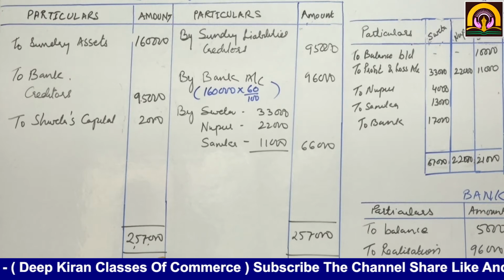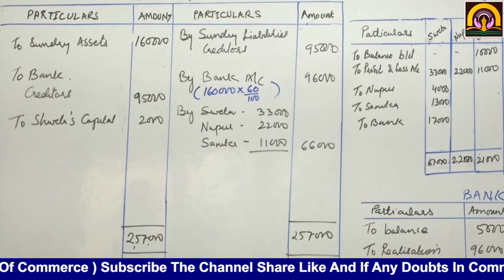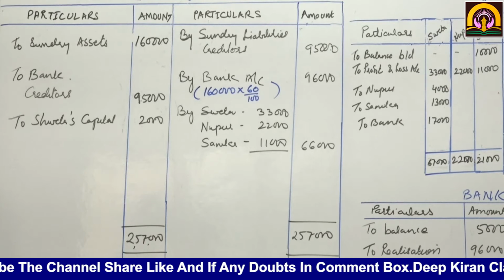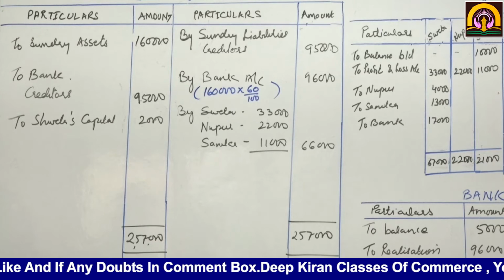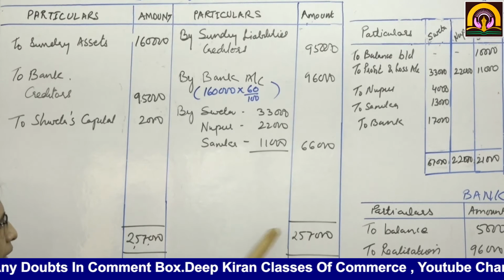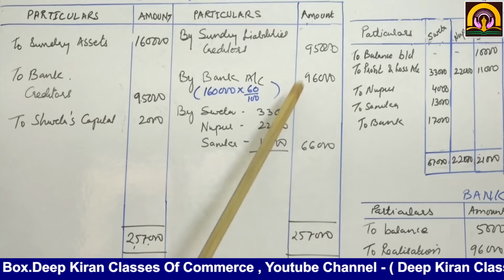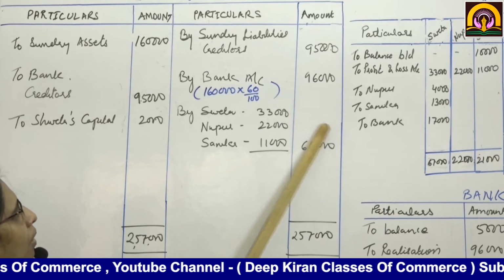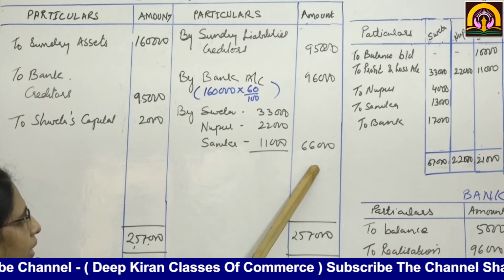Because two partners are insolvent, naturally there will be a loss on realization. We first add up the debit side, that comes to 2,57,000. We write on the credit side on the same line 2,57,000 minus 95,000 minus 96,000, remaining is the realization loss, 66,000.